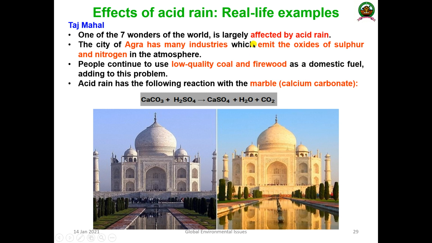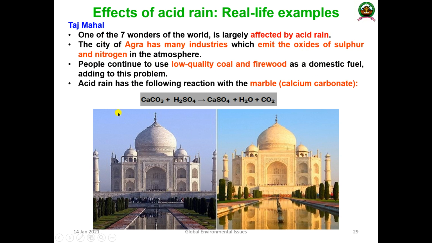And one real life example, in India, is our own Taj Mahal, which is considered one of the 7 wonders of the world, and which is largely affected by acid rain. How? Because the Taj Mahal is situated in the city of Agra, near Delhi. Agra has a lot of industries which emit toxic oxides of sulfur and nitrogen into the atmosphere. Not only that, people use low quality coal and firewood as domestic fuel, which adds a lot of polluting substances like oxides of sulfur and nitrogen.